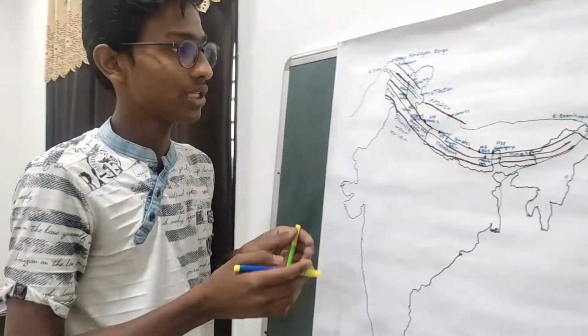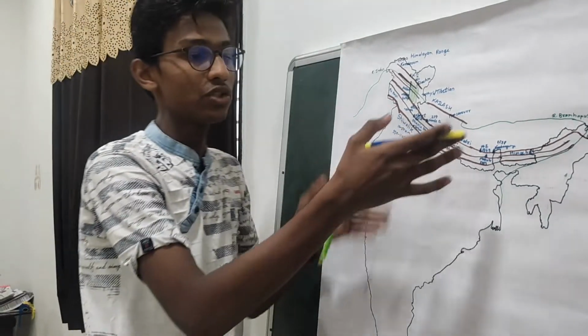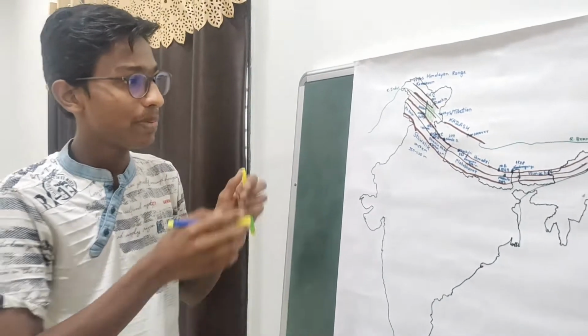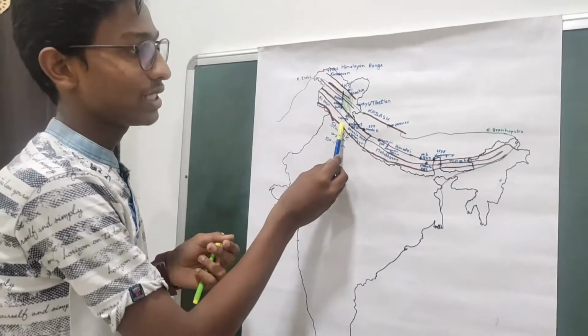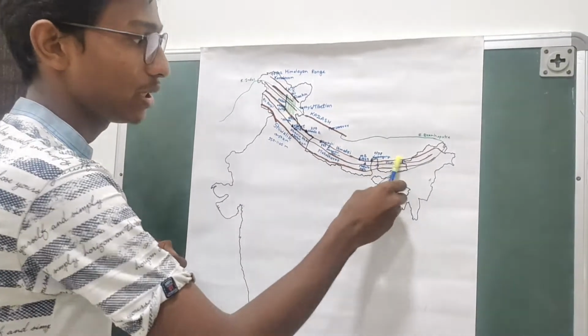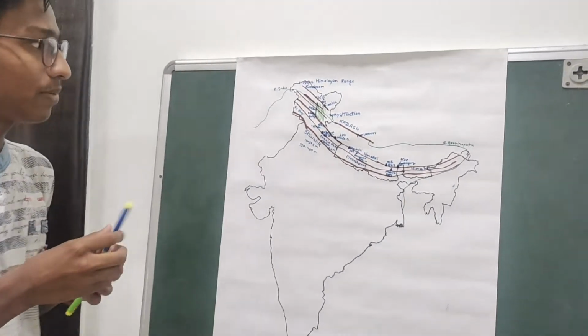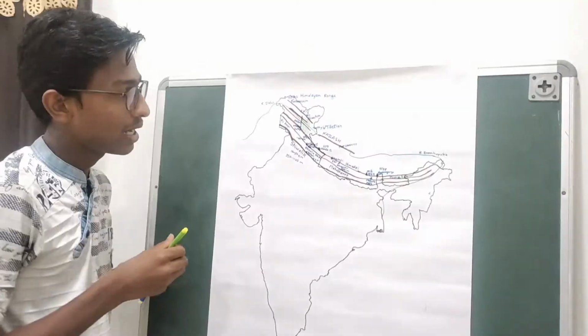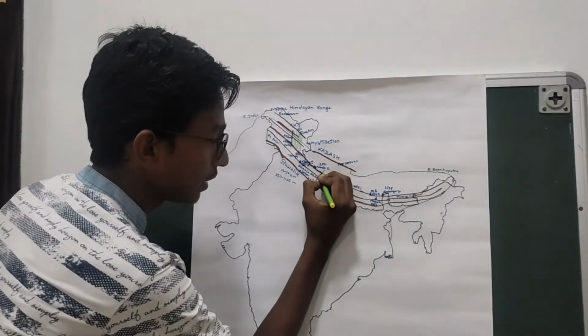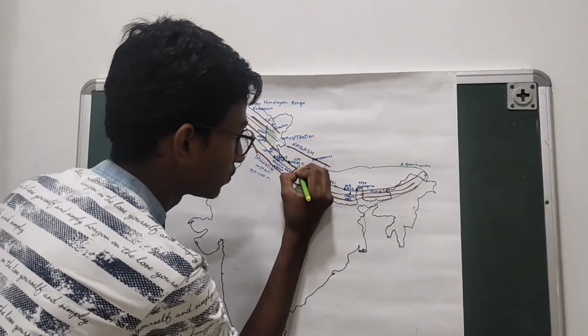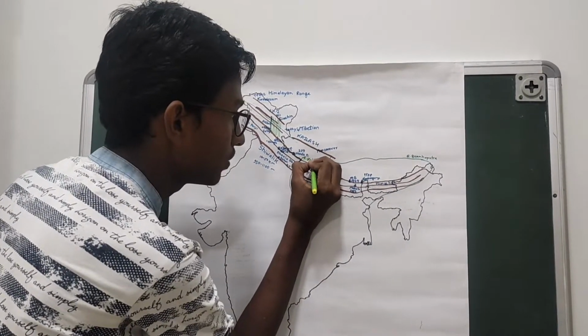Now we shall discuss the regional divisions of the Himalayan mountains. On the basis of region, the Himalayan mountains are divided into three categories: the Western Himalayas, the Central Himalayas, and the Eastern Himalayas. First, the Western Himalayas extend from river Indus to river Kali.